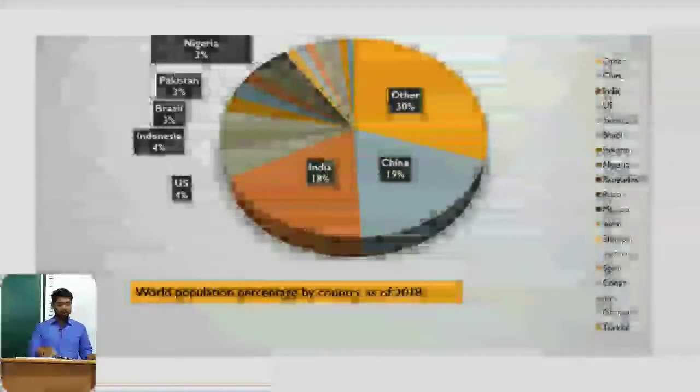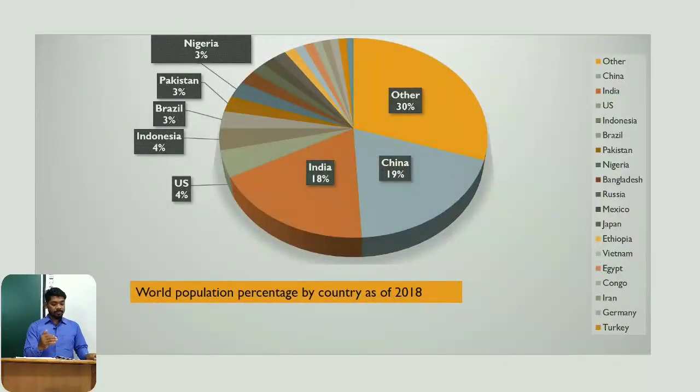You could see the diagram: the majority of the world's population is residing in China and India, and there are some top 10 countries like US, Indonesia, Brazil, Pakistan, Nigeria, Bangladesh, Russia, Mexico.